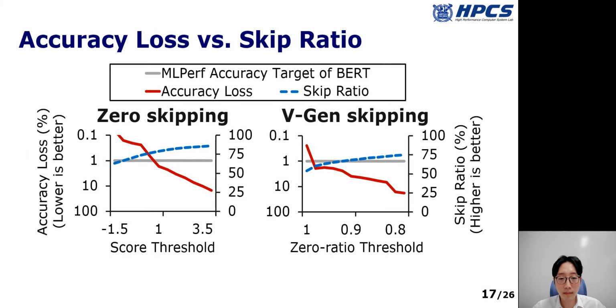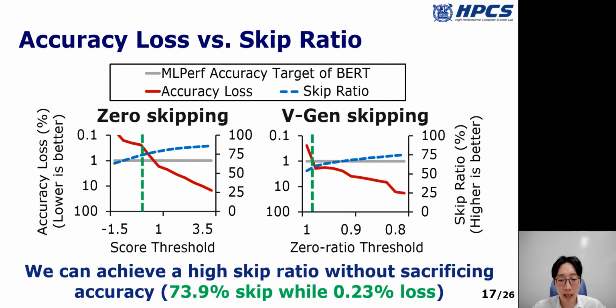Here, since we skip the computations, someone may be concerned about an accuracy loss. Therefore, we measure the trade-off between the skip ratio and the accuracy loss for each threshold value. In the figure, x-axis means the threshold values. Left y-axis and red line show the accuracy loss, and right y-axis and dotted line show the skip ratio.